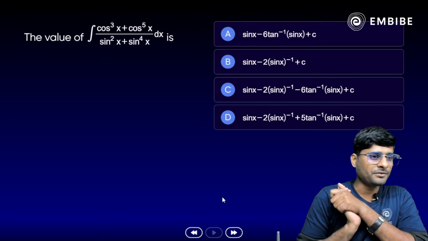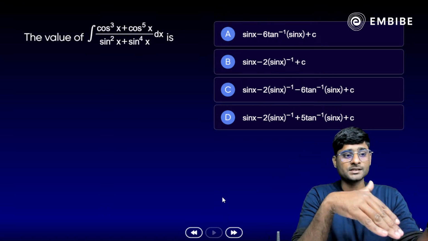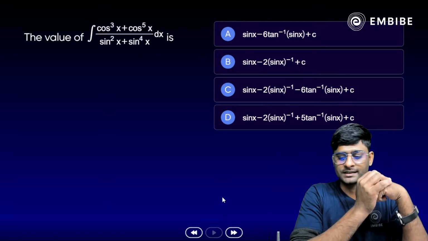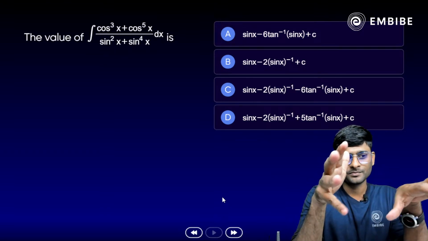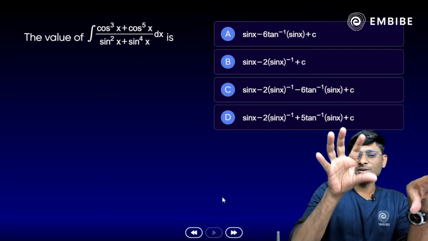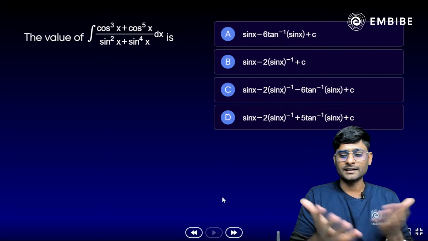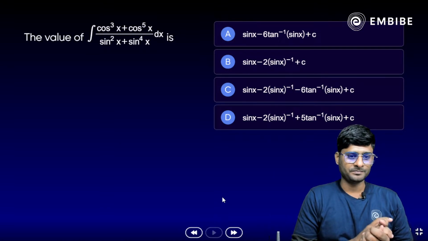So here we have the first question: the value of integration of cos cube x plus cos raised to power 5x upon sin square x plus sin raised to power 4x dx. We have 4 options here. Okay, it's an indefinite integral. If we didn't have options, it would be very easy to calculate, correct? We know that we will get a different answer as well here.